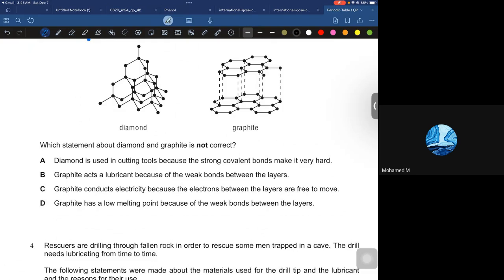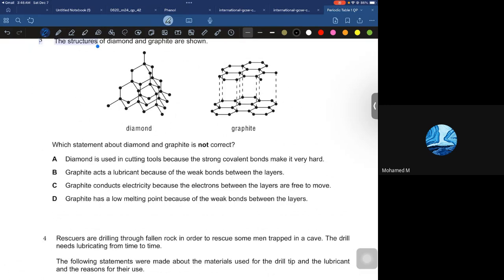So, which is not correct? Graphite has a low melting point because of the weak bonds between the layers. Graphite conducts electricity because the electrons between the layers are free to move. Graphite acts as a lubricant because of the weak bonds between the layers. It's true. And statement 1 is also true. So A is incorrect, and this is also incorrect. Okay, they are correct statements.